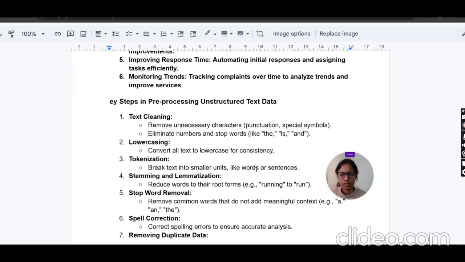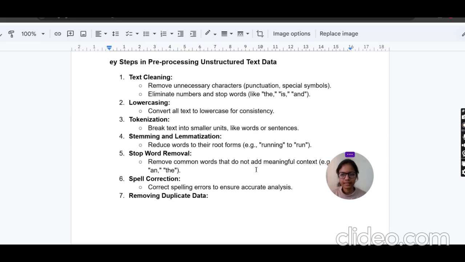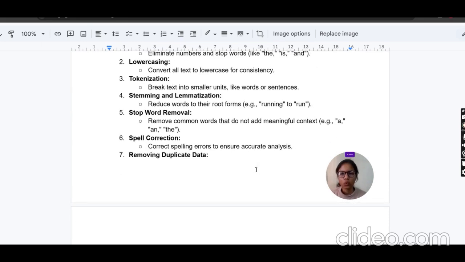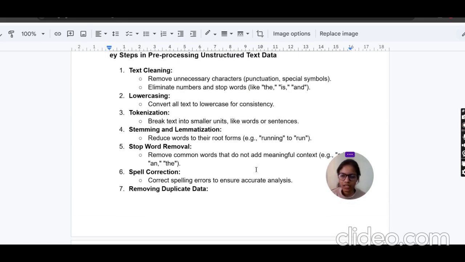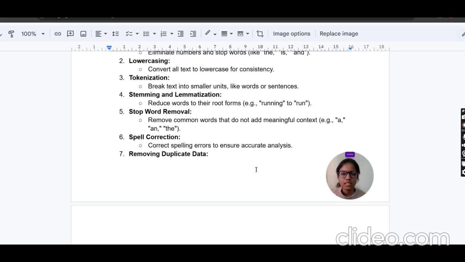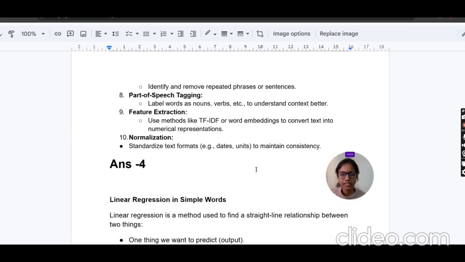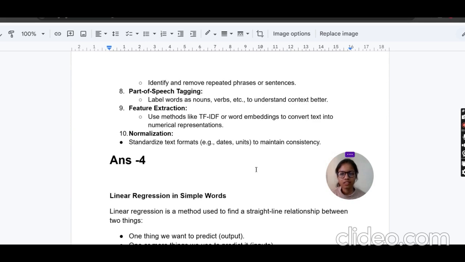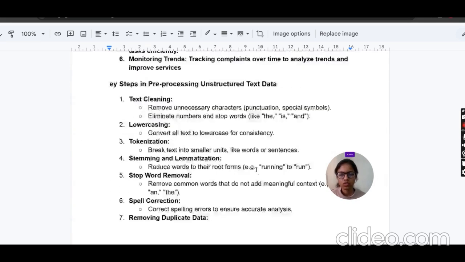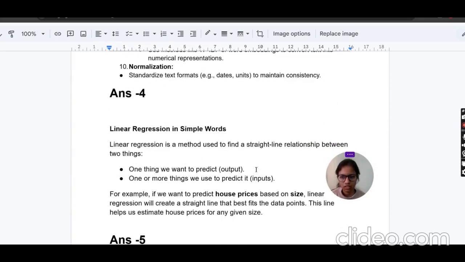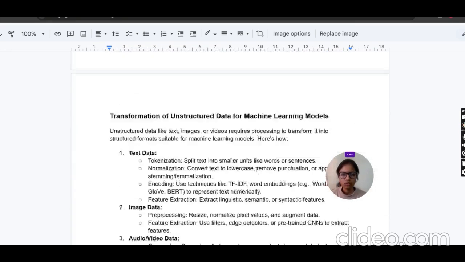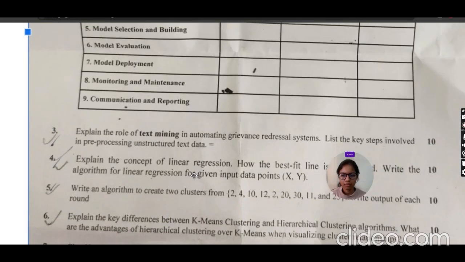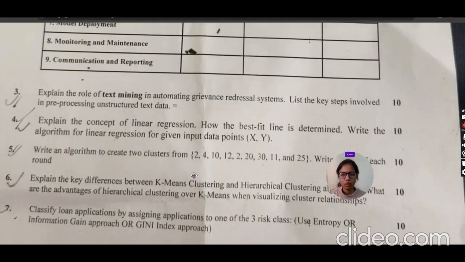Next are the steps in pre-processing for unstructured data like text: cleaning, lower casing, tokenization, stemming and lemmatization, stop word removal, spell correction, removing duplicate data, part of speech tagging, feature extraction and normalization. So these are the steps of pre-processing unstructured data.